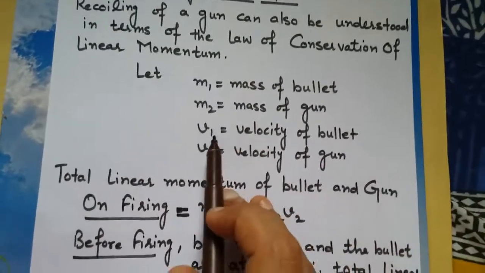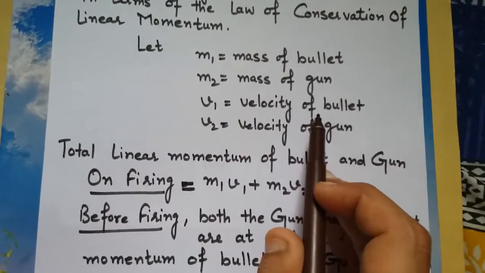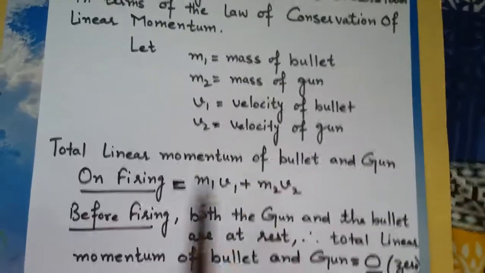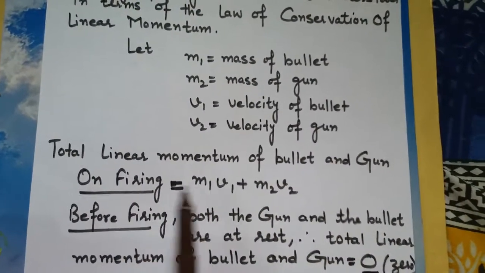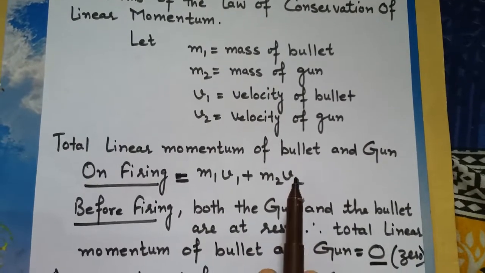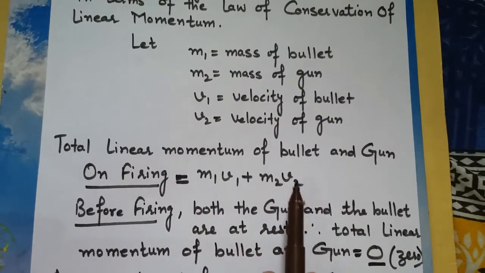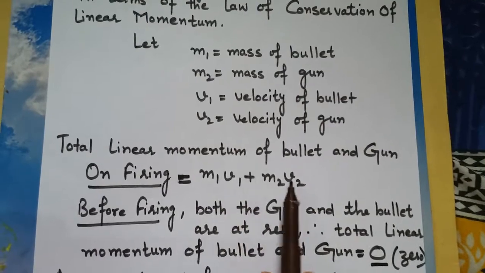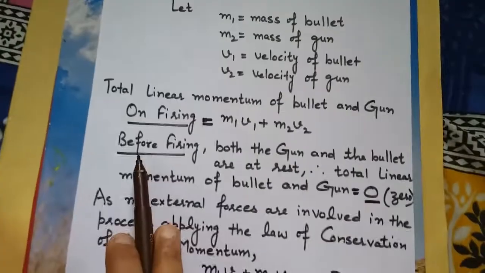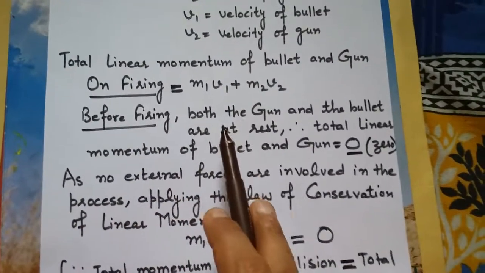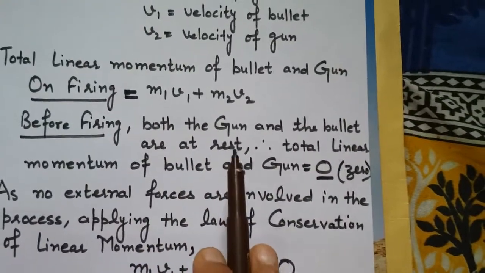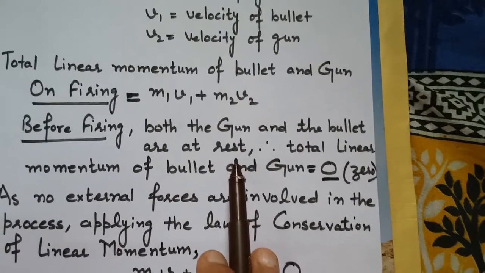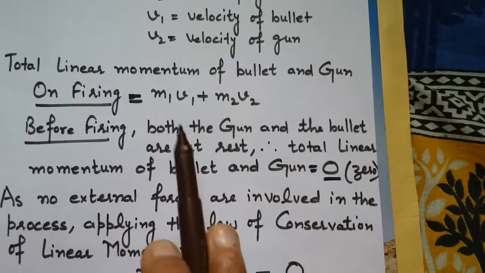We have taken only the final velocities, children. The reason is that the total linear momentum of bullet and gun on firing has the final velocities v1 and v2. You can see we have taken only the final velocities because before firing, both the gun and the bullet are at rest.